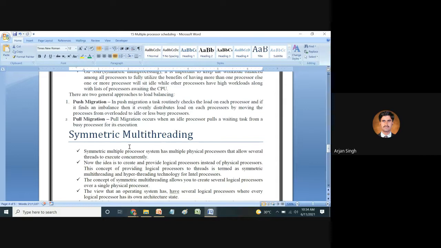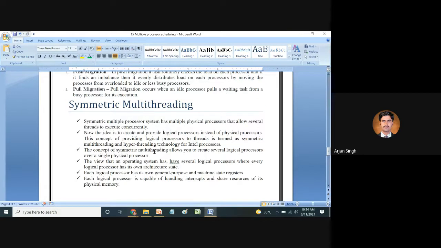Now we are going to discuss the detailed description of symmetric multithreading. In symmetric multithreading, a symmetric multiprocessor system has multiple physical processors that allow several threads to be executed concurrently, right?